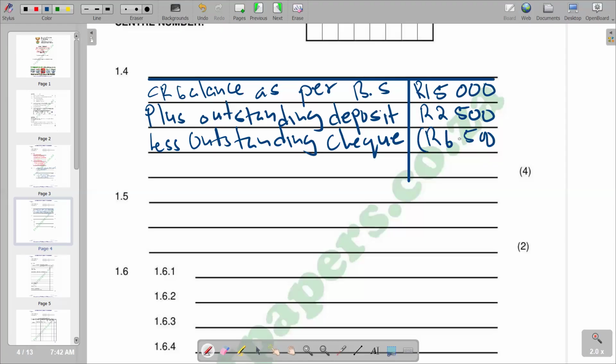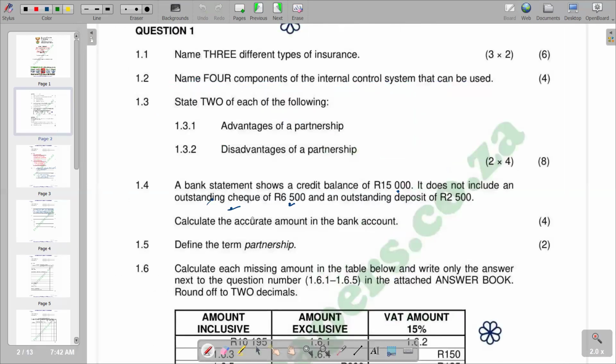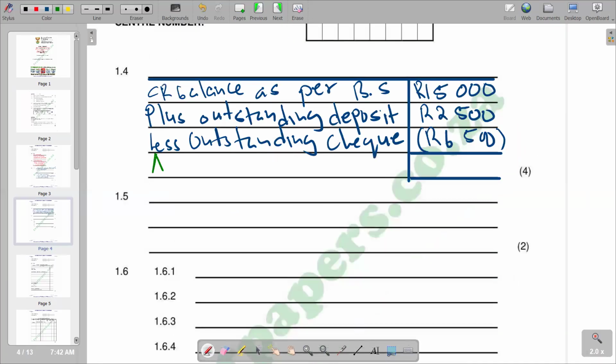By subtracting, we can show it in brackets. From there we can now find the final balance. If you go back to the question, they say calculate the accurate amount in the bank account, so it's going to be the accurate bank balance.